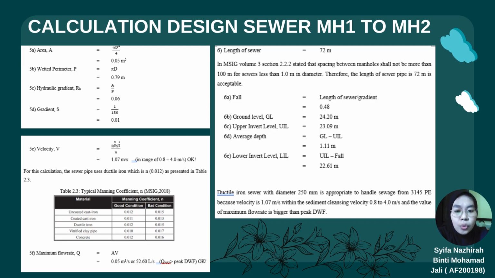We make a conclusion, which is that the ductile iron sewer with diameter 250 mm is appropriate to handle sewage from 3145 PE because velocity is 1.07 meter per second, within the sediment cleansing velocity of 0.8 to 4.0 meter per second. And the WPF of maximum flow rate is bigger than the peak WPF, DWF, sorry.